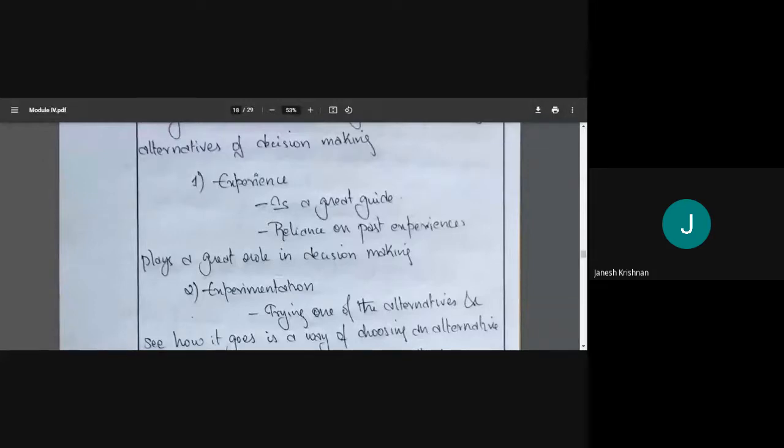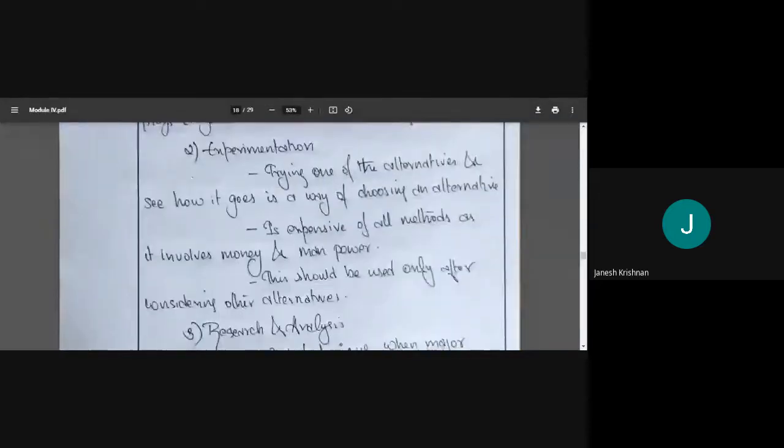Then experimentation. What we do is we'll try out one of the alternatives. Okay, we'll choose one of the alternatives and see how we'll implement it. We don't know whether it is the right or wrong decision, but we'll implement it and see what will happen. In order to implement, we need to spend money, and we need to have manpower. So this method becomes very expensive.